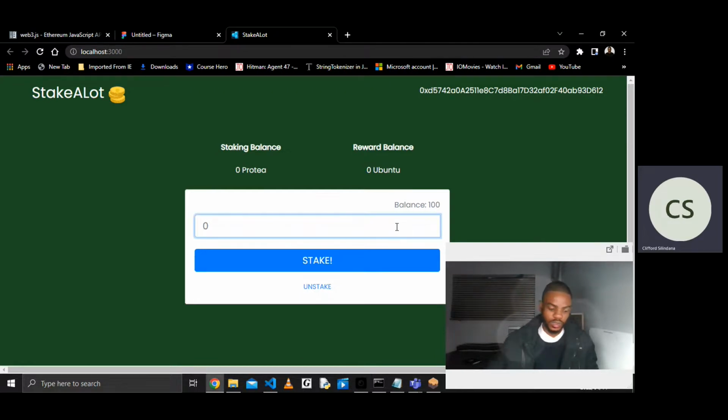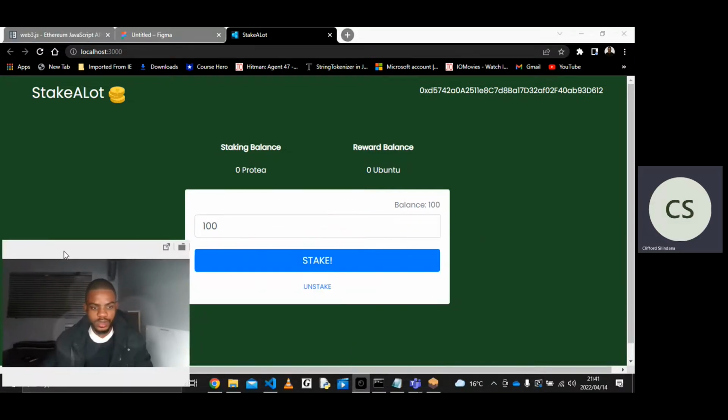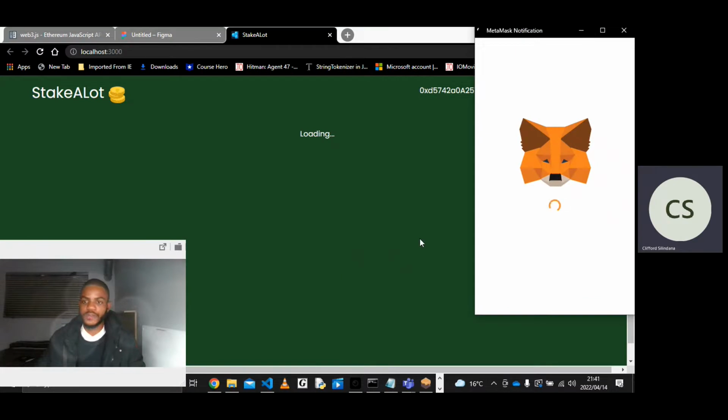So let's say you want to stake 100 tokens, all skin in the game. That's what you're going to do, and then I just moved that to the side because MetaMask is just going to pop up here. I'm just going to do a quick stake.